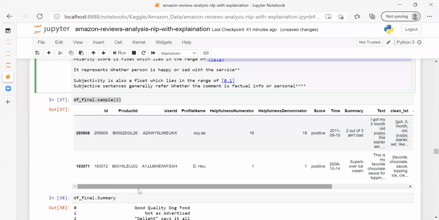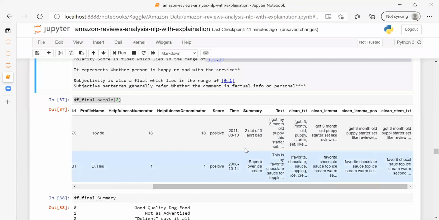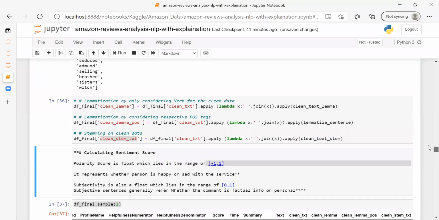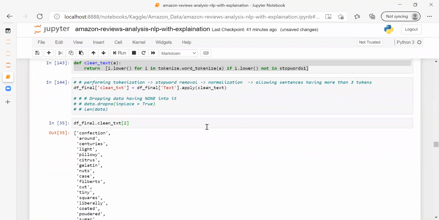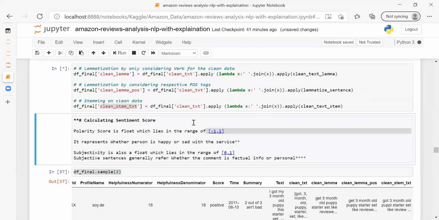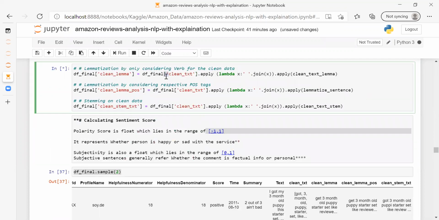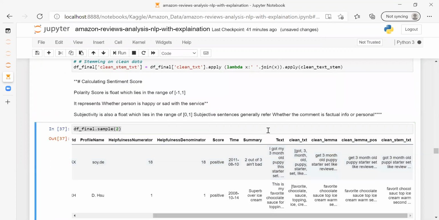This is my final data frame sample. Let me show you what will come. That cell got executed. Let me show you this. It will take time because it's going to apply all these functions here. This is the final sample.